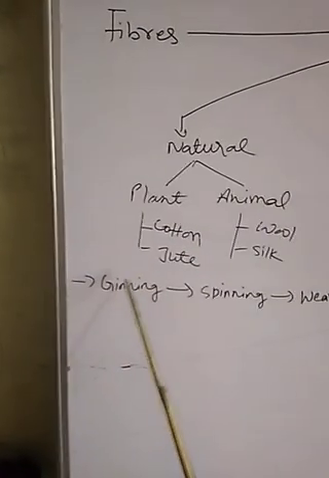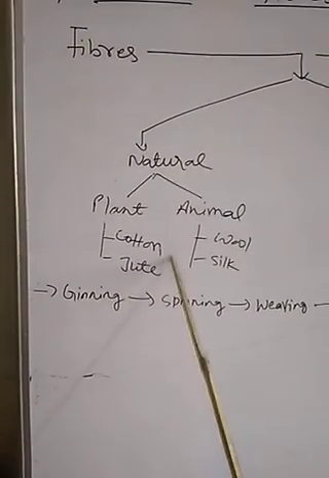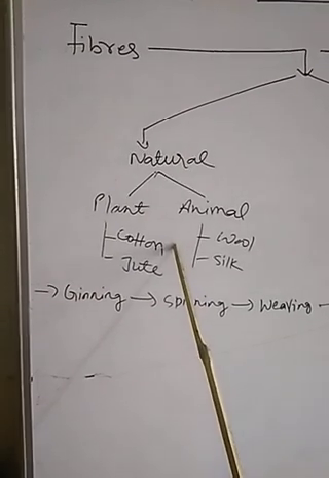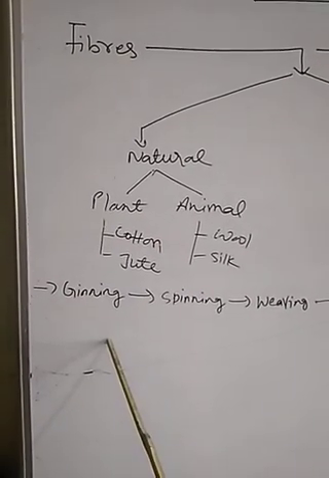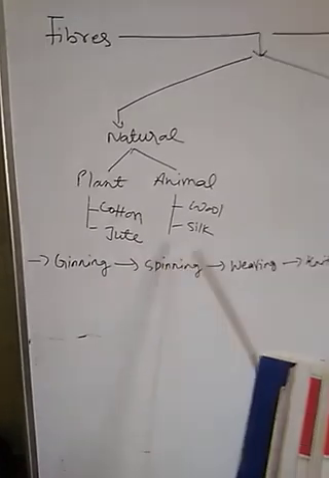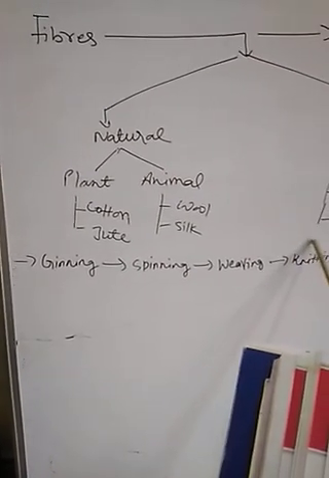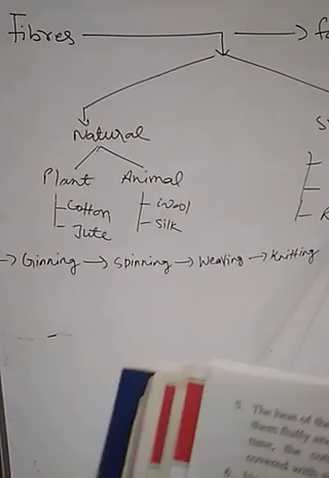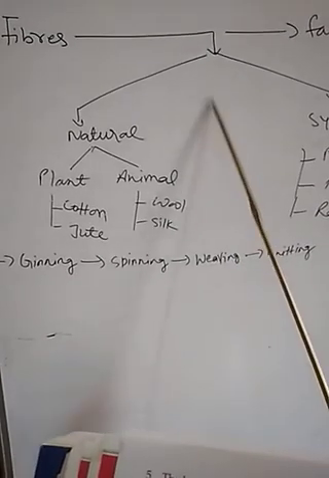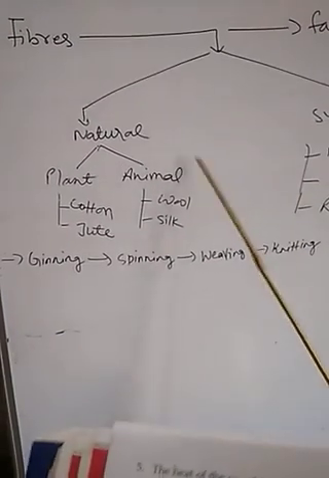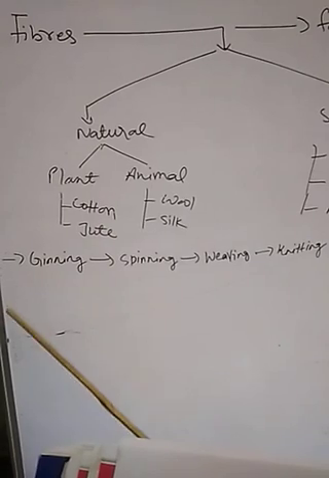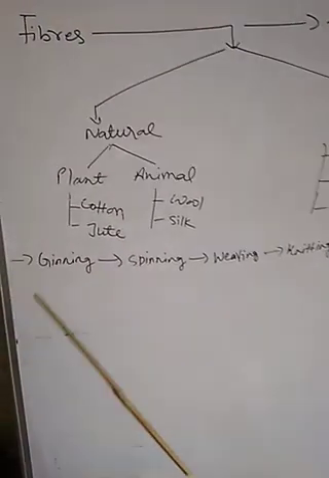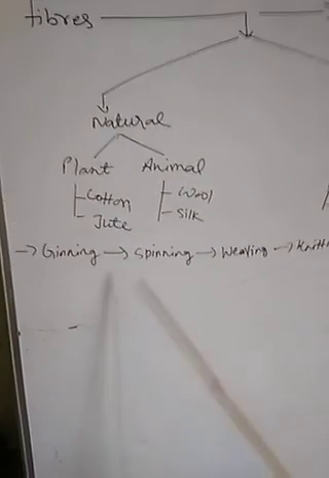Children, ginning is a process of separating the cotton seed from the cotton balls. The cotton fibers are separated from their seed by the process called ginning. Spinning is a process of changing the fibers into yarns. Yarns are continuous threads which are made by twisting the fibers.